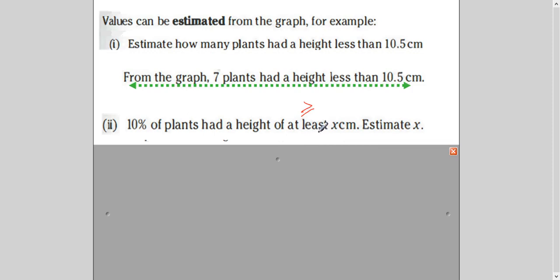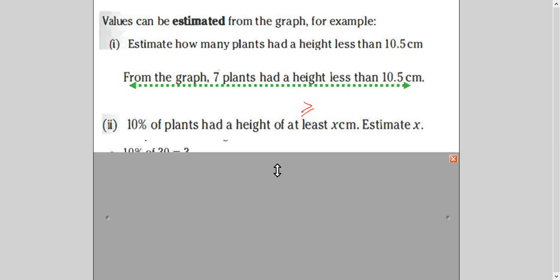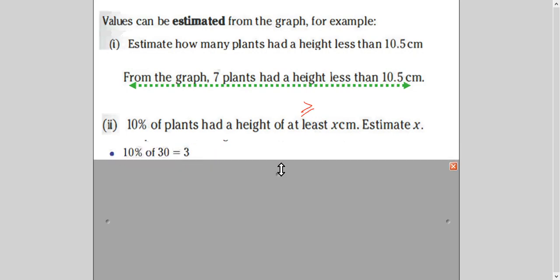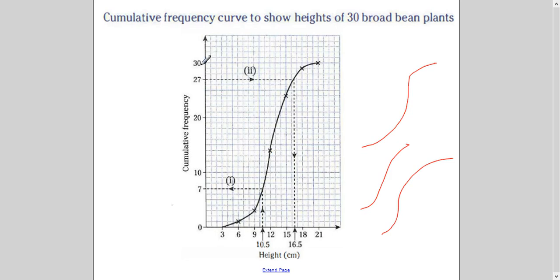So you need to find out what is that 10%. So you will find out 10% of 30, which is 3. It means I'm talking about from here, from the top, because these are the 3 plants which have a height more than X centimeter, right? So I will get it from here, 16.5.